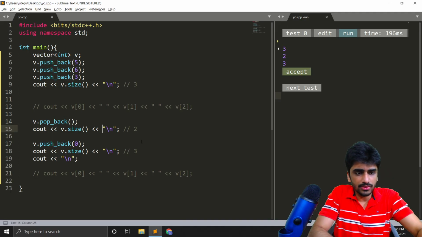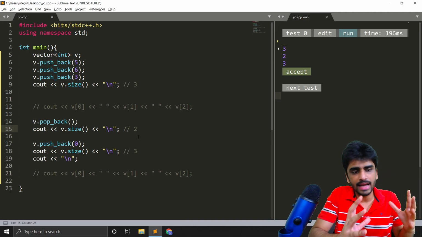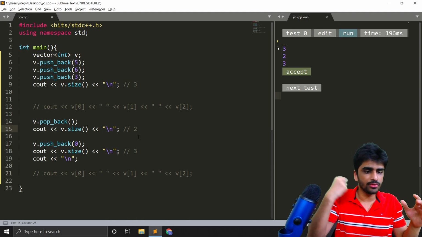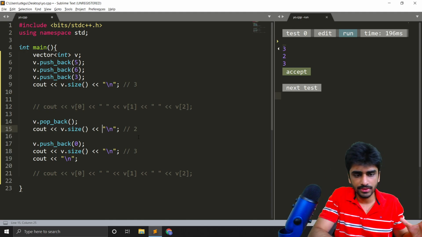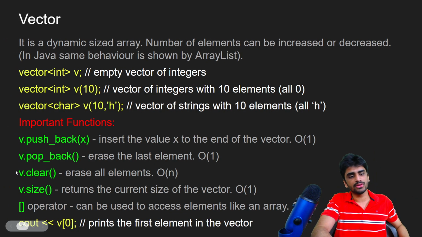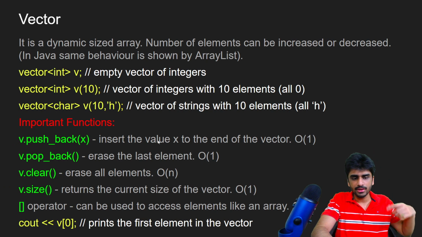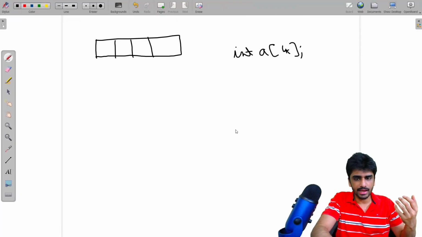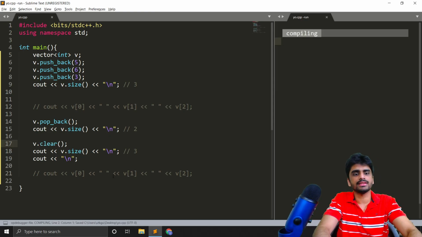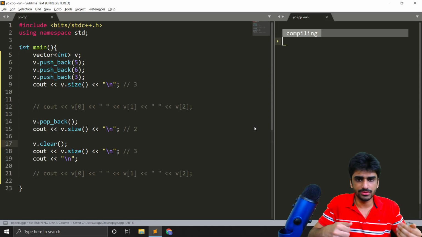Right. So that's how the vector, this is a dynamic array. You can insert the elements at the end, or you can remove some elements from the end, and the size will keep on changing. You can get the size also. And let's see what else is here. There's another function called v.clear. What this will do is it will clear the entire vector. So to clear the vector, you can just use v.clear. Let's use it. Once you use v.clear, the size will again reset to 0.